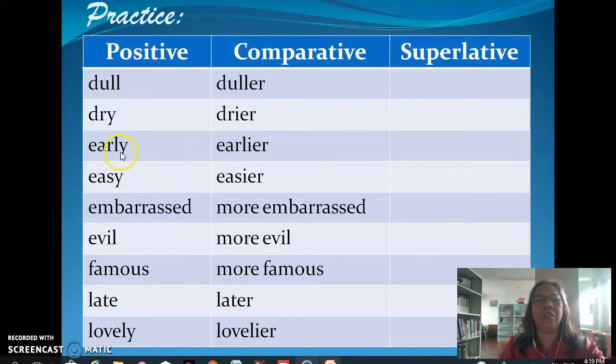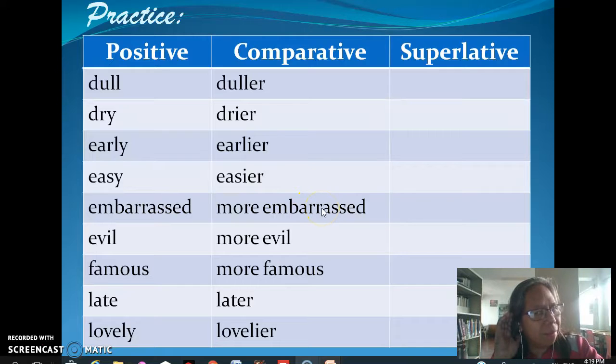How about the adjective early? We say, yes, the earliest. Very good. And for the adjective easy, we say the easiest. Say that again. Very good. Now, how about the adjective embarrassed?